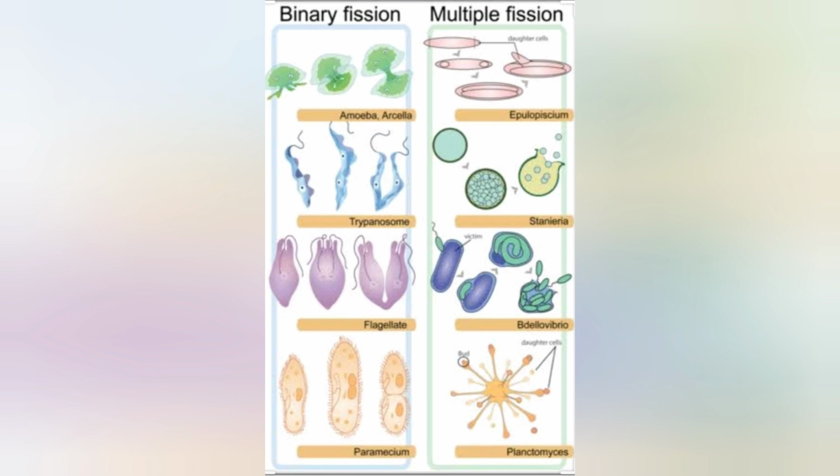What is binary fission? It is the division of the parent cell into two individuals. Example, it is seen in amoeba and paramecium. Multiple fission. It is the division of the parent cell into many individuals. It is seen in plasmodium as well as in amoeba.